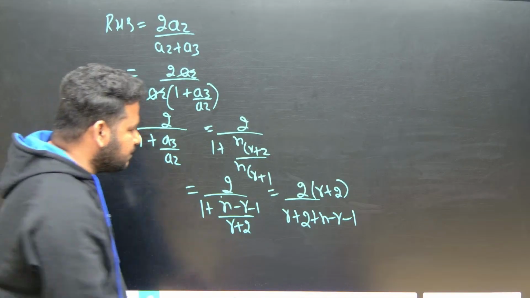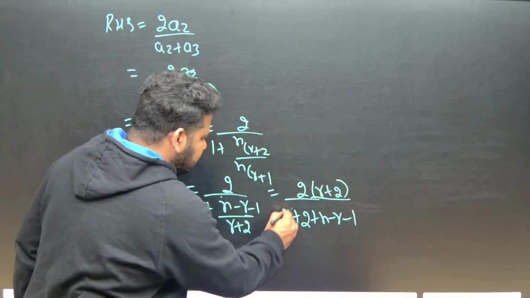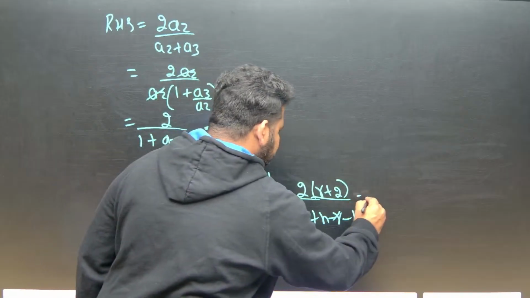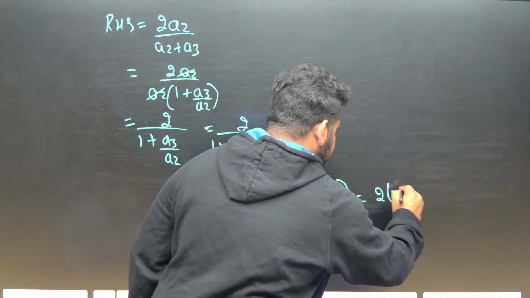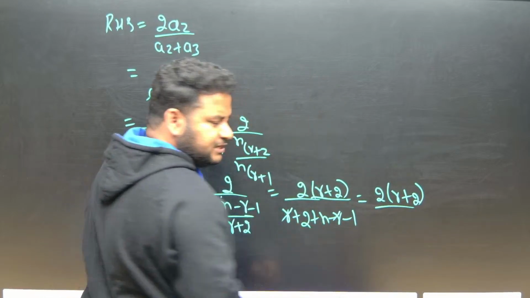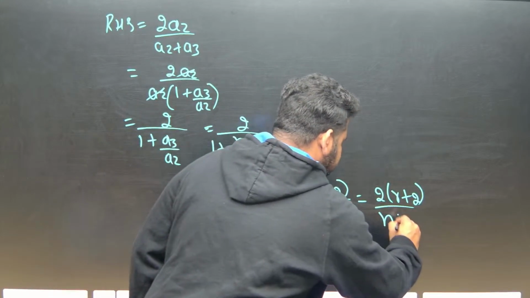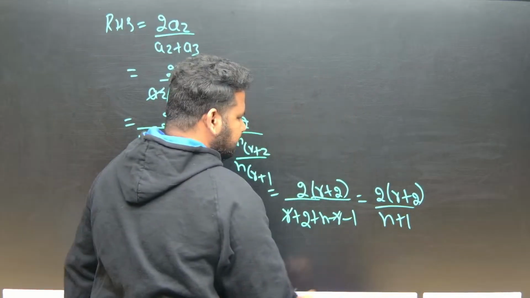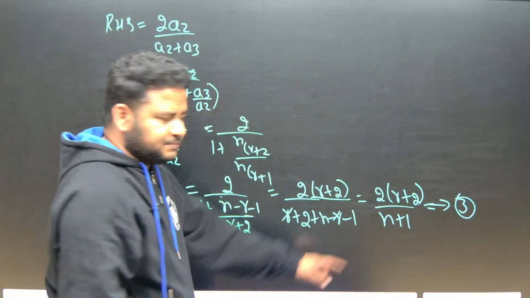So this will become, see here, plus r minus r cancels. This will give me 2 times r plus 2 divided by n plus 2 minus 1 is plus 1. So this will be n plus 1. Let me write this as equation 3.